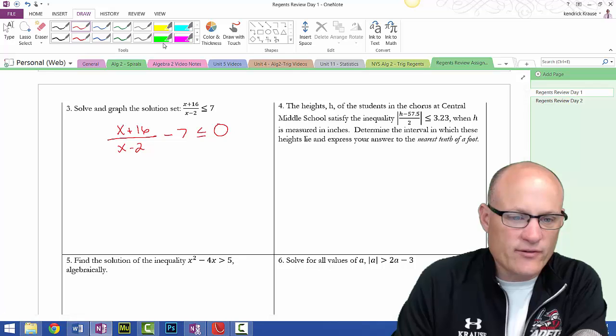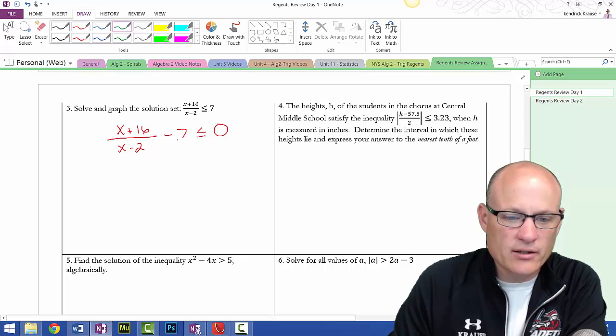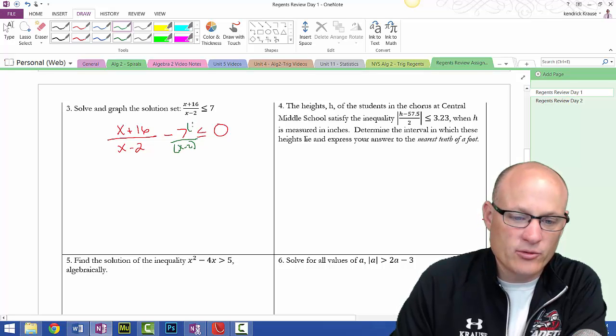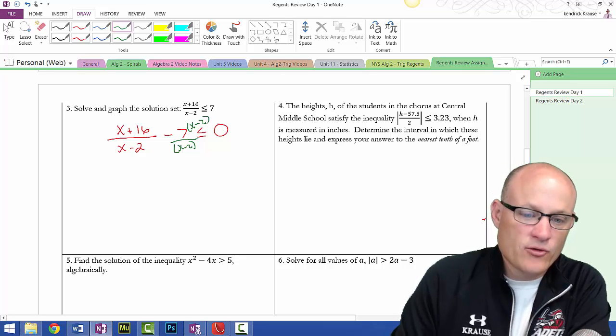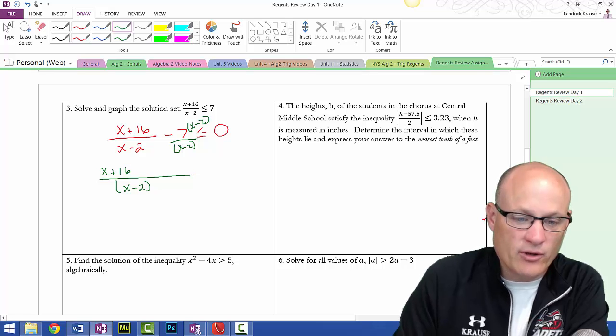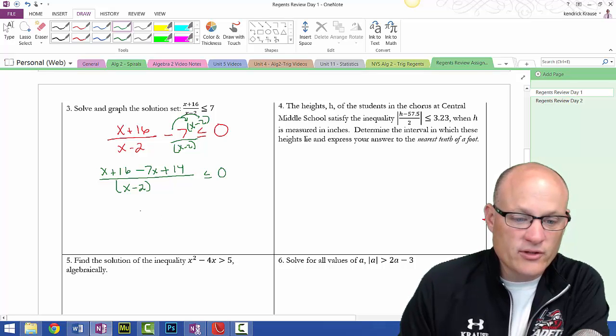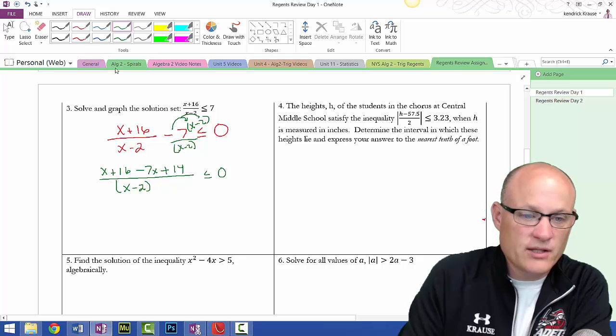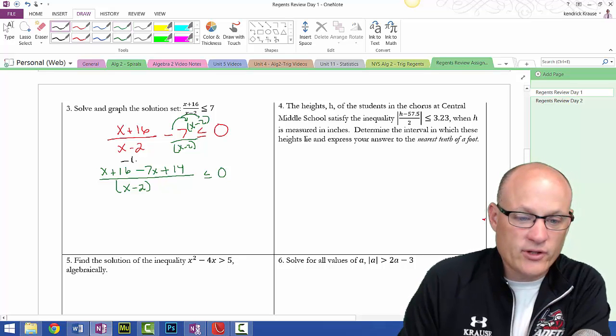All right, so in order to add these, you have to have a common denominator. So we're going to multiply both numerator and denominator by x minus 2. In the denominator, I have x minus 2. In the numerator, I have x plus 16. Now I'm going to distribute this negative 7 into both of these. So that's minus 7x plus 14, less than or equal to 0. So this gives me negative 6x plus 30 in the numerator.